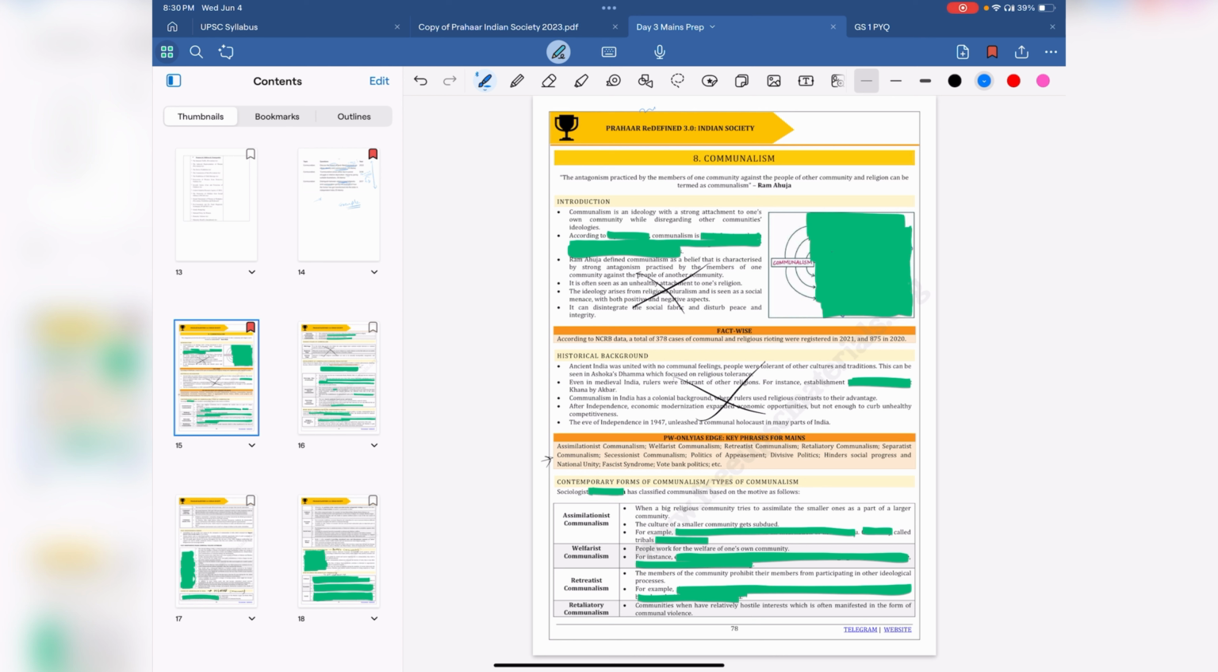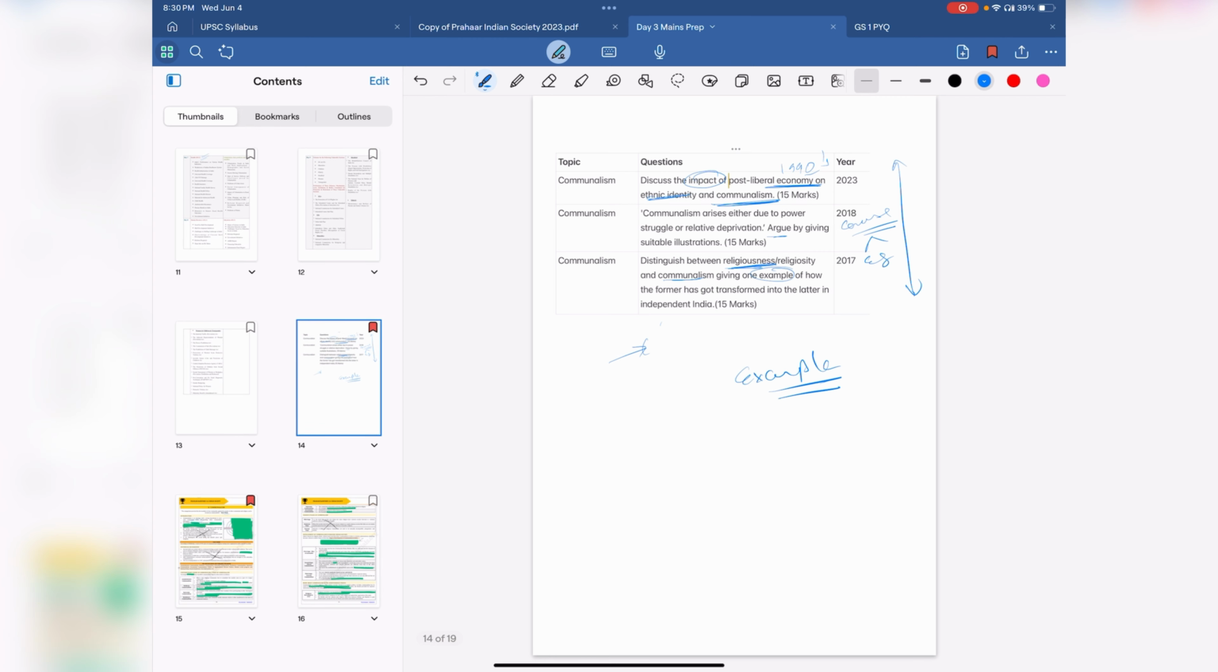You need a definition, you need it by a credible source, so you use them both. According to whom? That's the first thing you need to remember. On this page, 2 definitions were given. One was Ram Ahuja and one was Bipin Chandra. I chose the Bipin Chandra one. I liked that more. So you need to know who gave the definition and the definition.